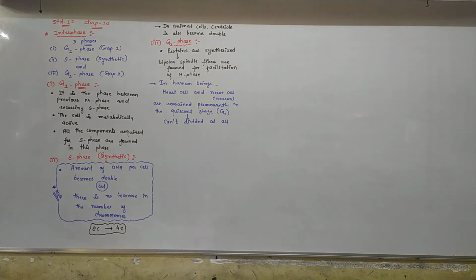Against this, the plants can show mitotic division in both haploid and diploid cells. Please remember that in animals, the somatic cells, meaning body forming cells, are in the majority diploid. But in plant cells, mitosis as well as meiosis occur, that is, of diploid as well as haploid cells also.